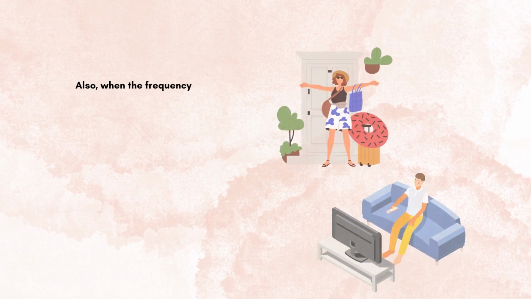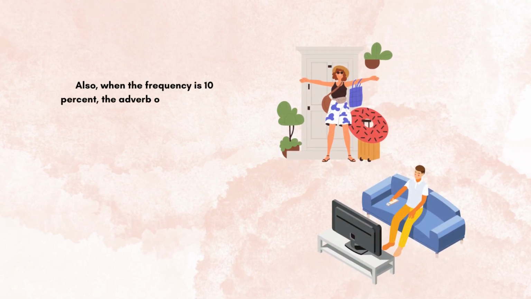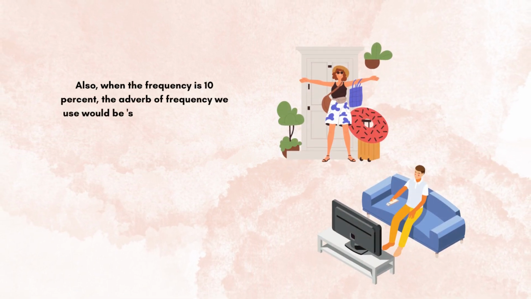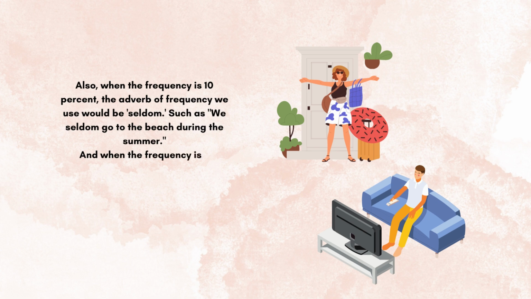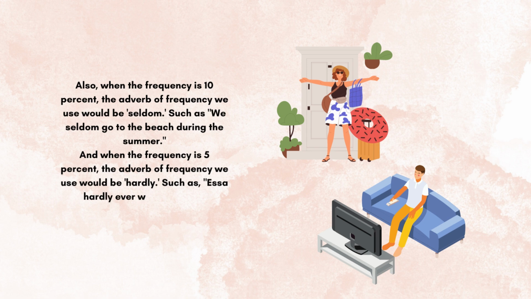Also, when the frequency is 10%, the adverb of frequency we use would be seldom. Such as, we seldom go to the beach during the summer. And when the frequency is 5%, the adverb of frequency we use would be hardly. Such as, Asa hardly ever watches TV on weekdays.